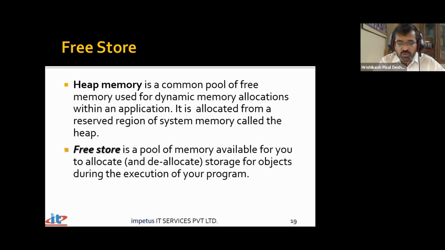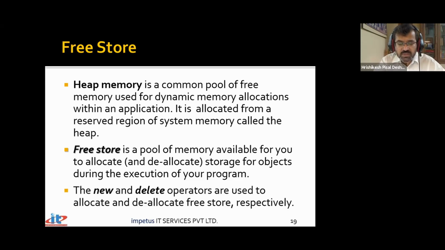So free store is a pool of memory available for you to allocate and deallocate storage for objects during execution of the program. That's what I'm saying. Allocate memory and deallocate: dynamic memory allocation. In C++, we have two operators. One is new and the other is delete, using which we can carry out this operation of allocation of memory and deallocation of memory. That can be done in C++.